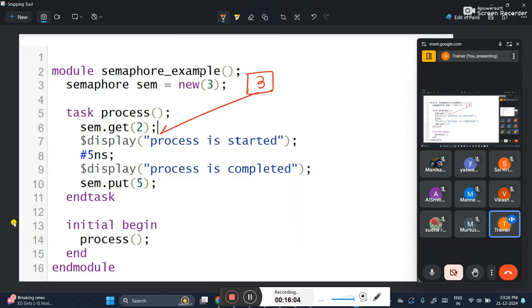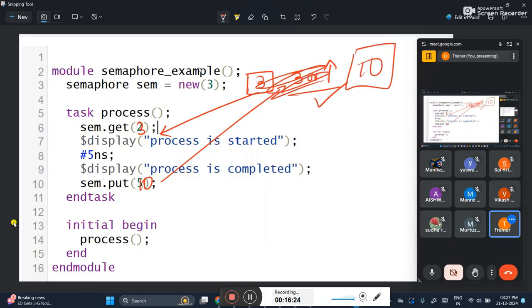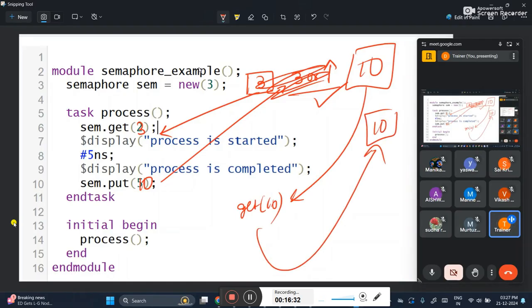Always take however many keys are available. All the keys you should take. When you are putting back, it's your choice. Put exactly three keys or put more number of keys. Both options are fine. Next time, for example, you are putting back 10 keys. Just imagine, now in the container 10 keys are present. Next task, when you are getting, get all the 10 keys, and when you are putting back, put back all the 10 keys, or else put back more than 10 keys. That's your wish. But less you should not put, and less you should not take also. Don't take less, don't give less. Simple. So this is one rule that you have to remember.